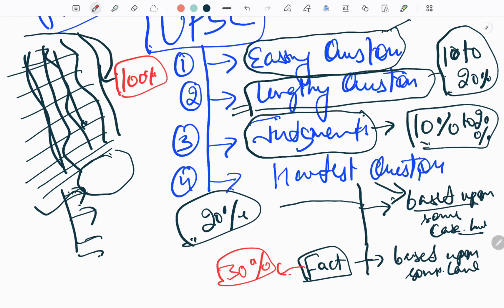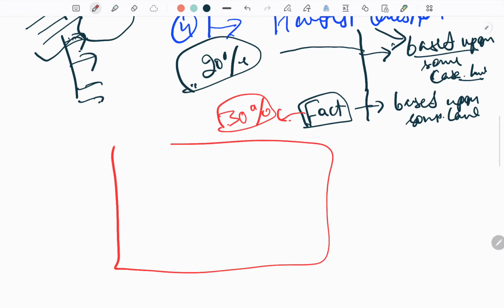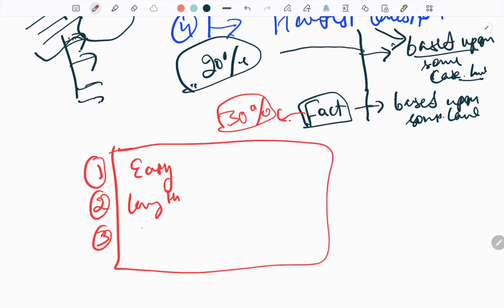One is easy questions. When they give you the question paper, you read it so as to answer the questions. The first question may be easy, the second lengthy, the third may also be easy, the fourth also easy, and there is no symmetry.